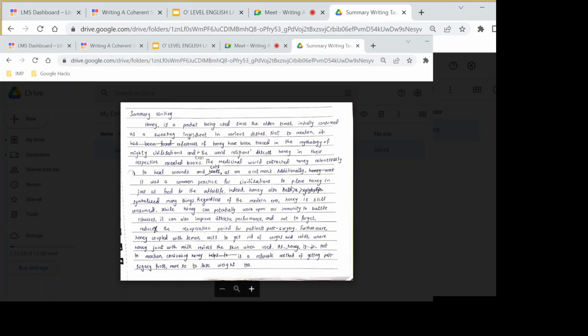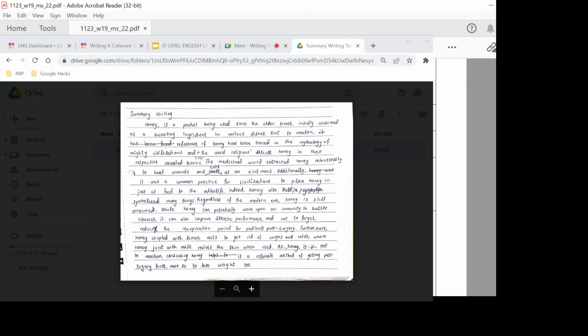Has the student combined two points here? What do you think? Yes, miss. He's combined the first point, which is the tracing. What he says is the references have been made in the mythology of mighty civilizations and the world religion. So he's actually combined the two points here, mythology and world religions. All right, that is again a very nice way of combining the two content points.